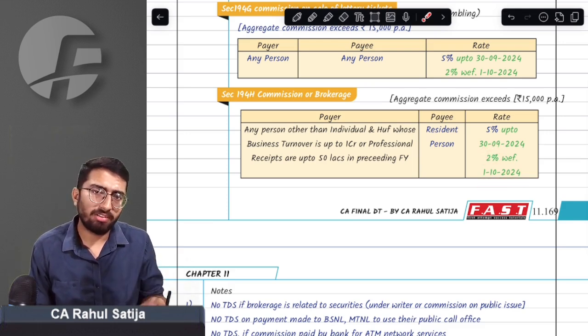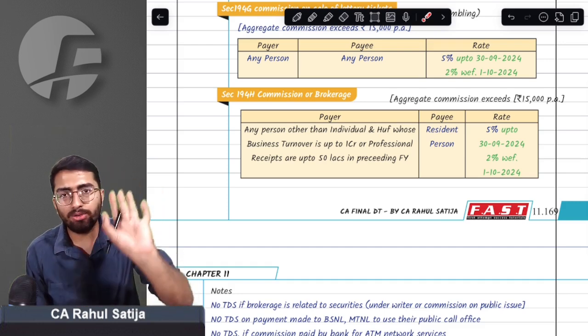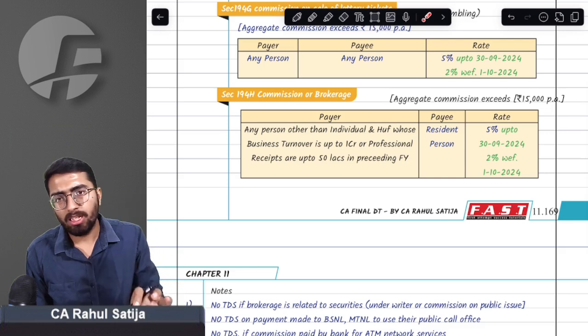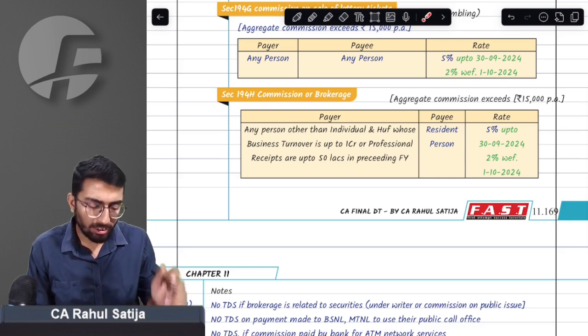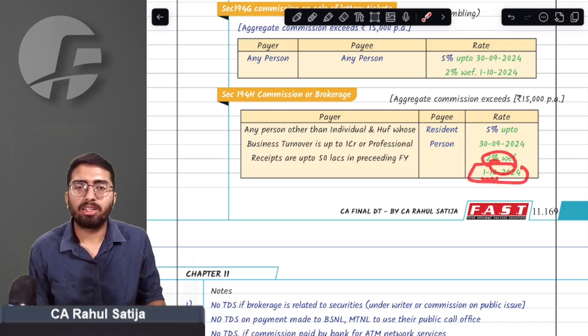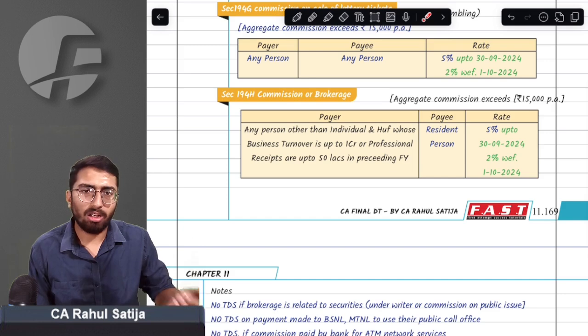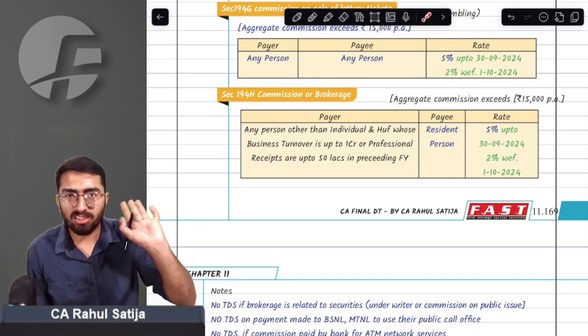Sir, what if dates are not given in our question? What if dates are not given, and we are just told that commission is being paid to such and such person? See, normally you will be given dates. But for that matter, you just have to check. If nothing is given, you just assume the newer rates. Because TDS is always prospective, you can simply assume that the rate is 2% if nothing is given.